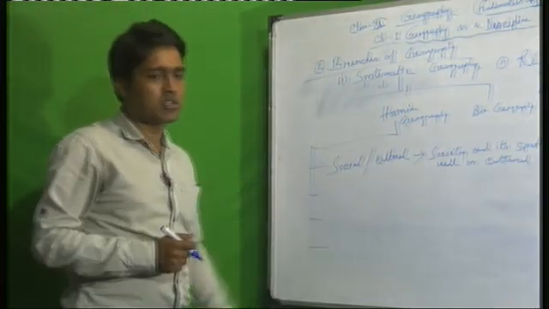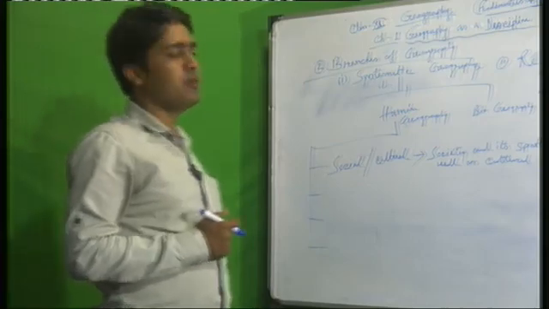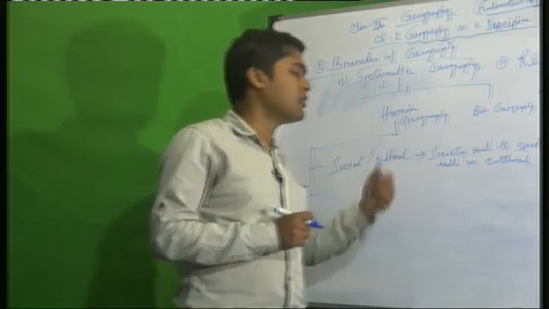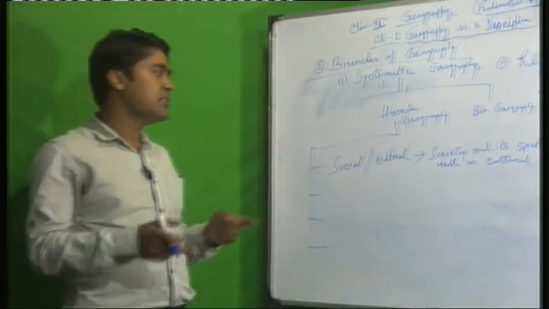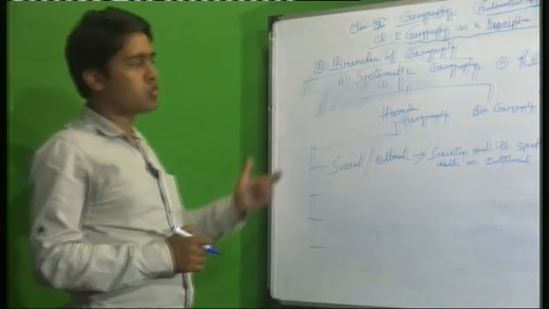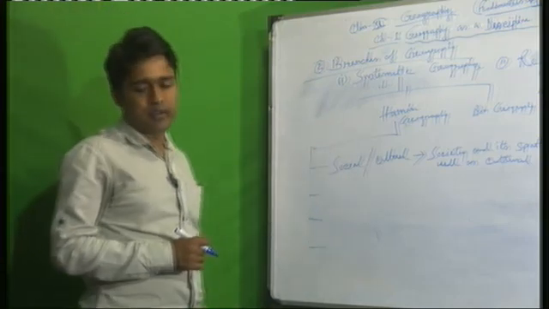So this portion, social and cultural geography, is a part of human geography, and it is also very important because human beings are also a part of society. Human beings survive with their surroundings. This is also society. That's why social and cultural geography is very important.